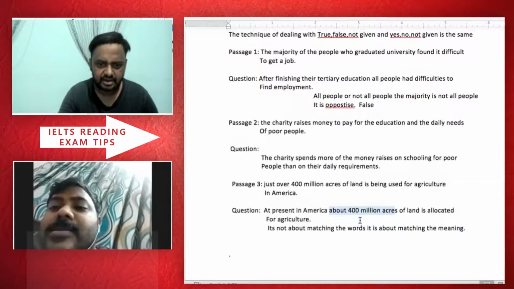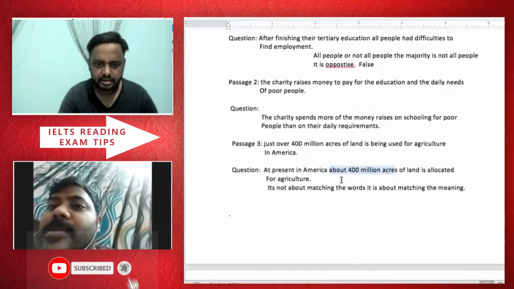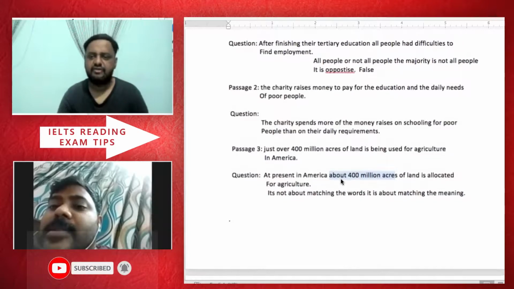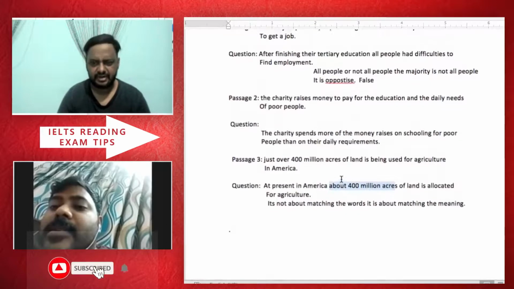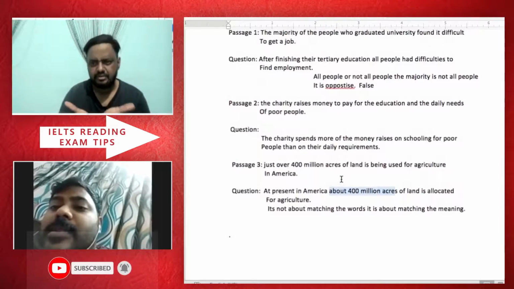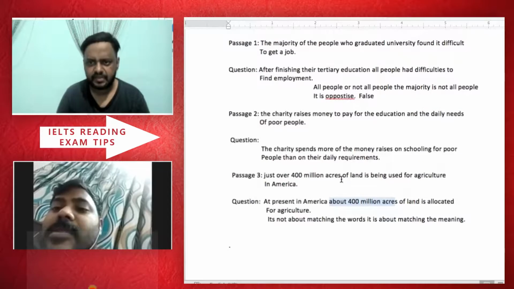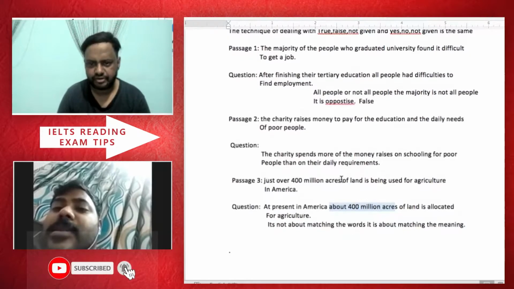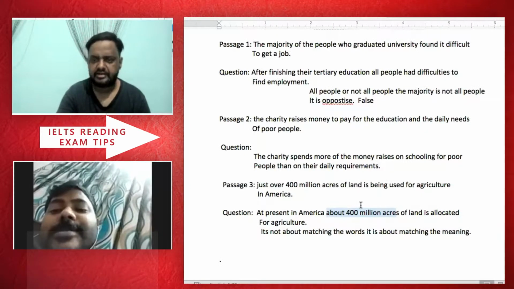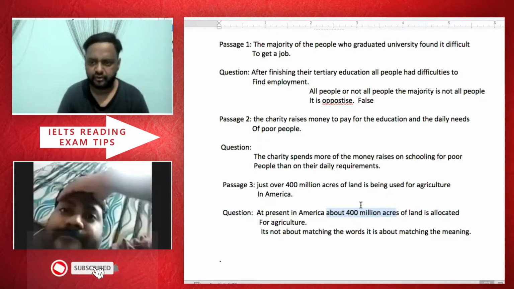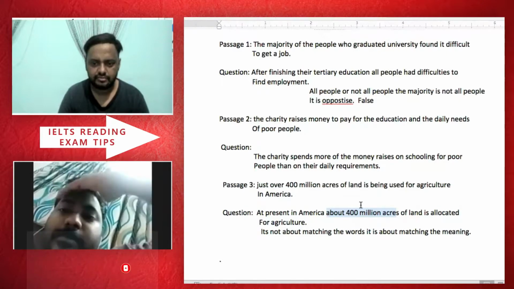Even if they said approximately, which is very close, even that could have been correct. But still, even approximately could be 401 as well. But if they would have said exactly 400 million acres, then it would have been opposite. So here it's 100% over 400 million. So about 400 million acres means that it could be more than 400 million acres. Okay. I got you. So you got it. So that is true.